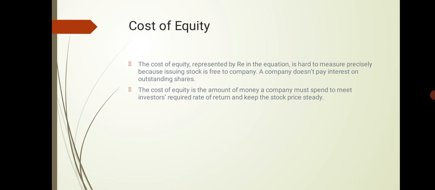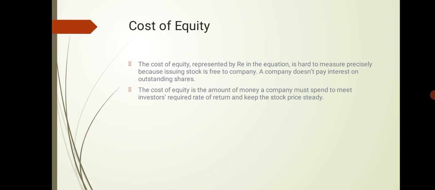So how do we measure the cost of equity? We need to look at how investors buy stocks. They purchase stock with the expectation of a return on their investment based on the level of risk. This expectation establishes the required rate of return that the company must pay its investors, or the investors will most likely sell their shares and invest in another company.